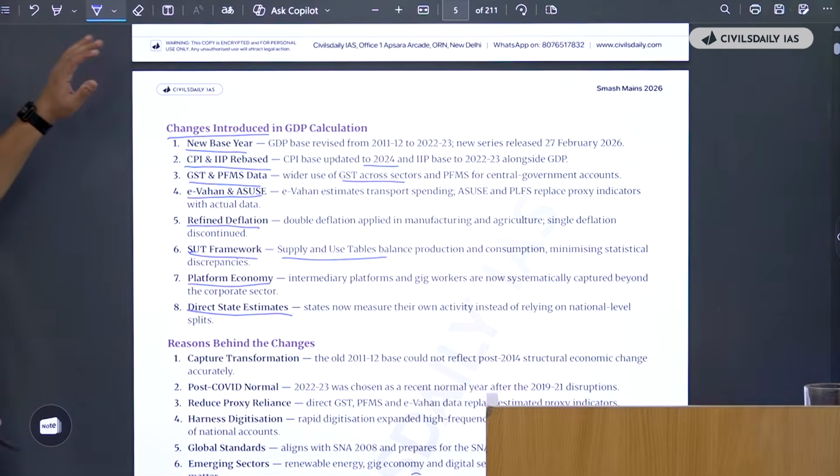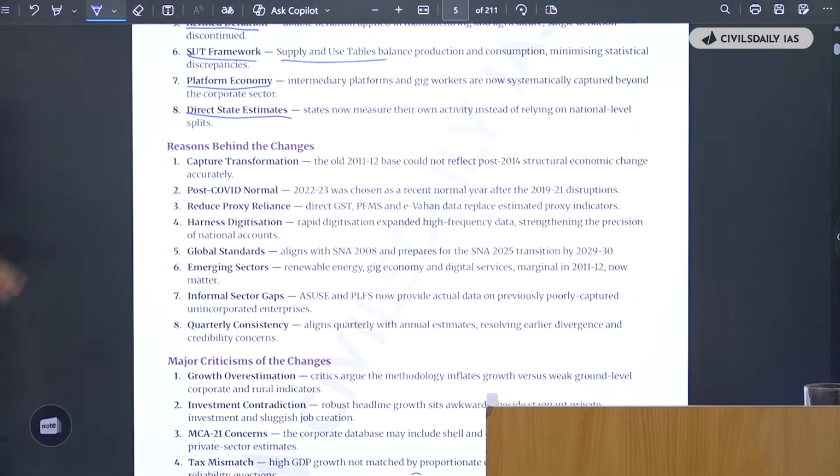So if you are able to see, if you write these 8 points in your answer, it is done. You are very well suited to write a very good answer if you are able to do these notes thoroughly. Now, what are the reasons that these changes are happening? That also these notes are very well covering.